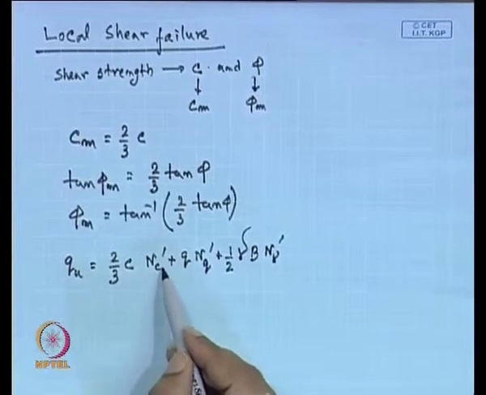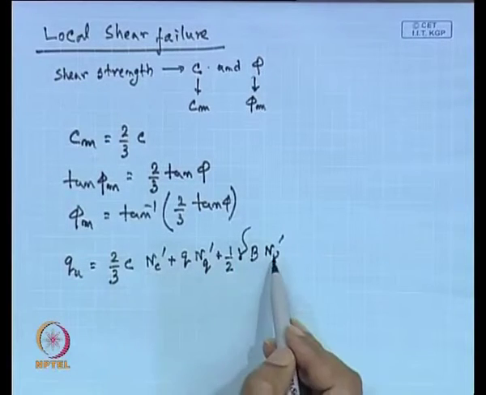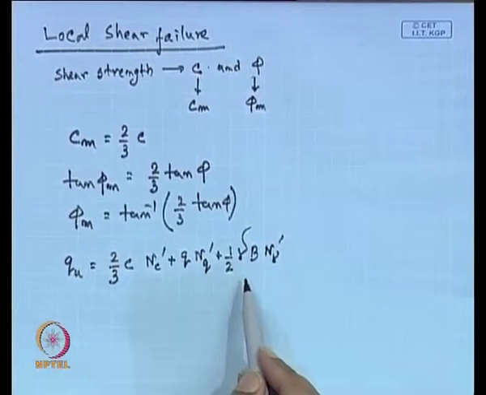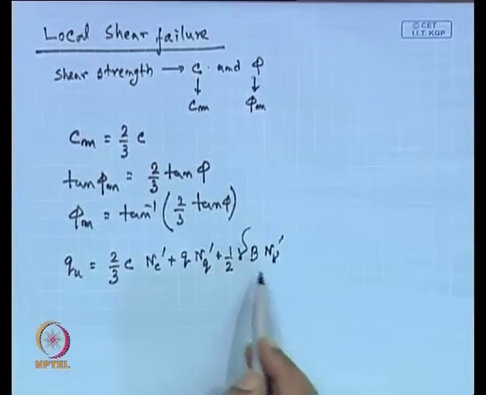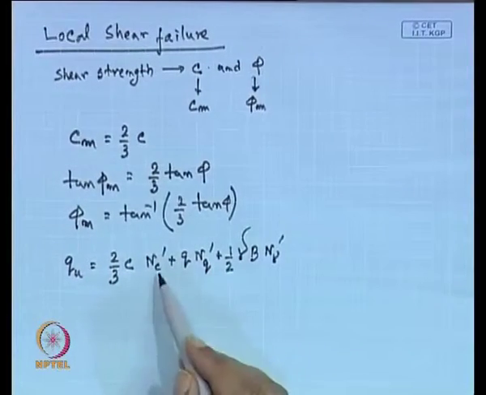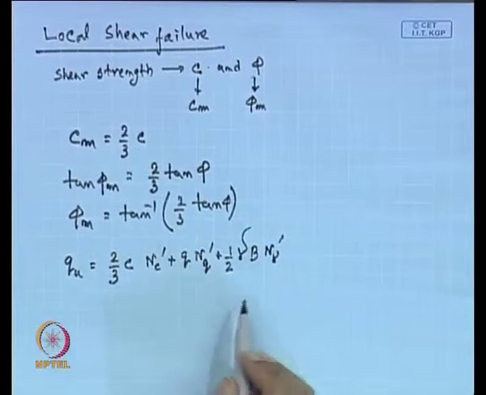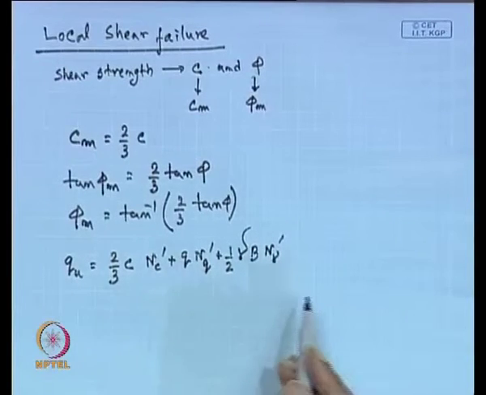Here N C dash, N Q dash, N gamma dash are the bearing capacity factors in case of local shear failure, whereas N C, N Q, N gamma were the bearing capacity factors for general shear failure.